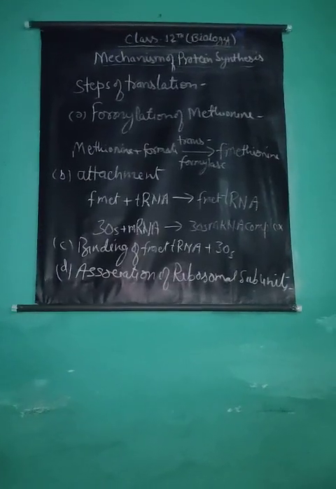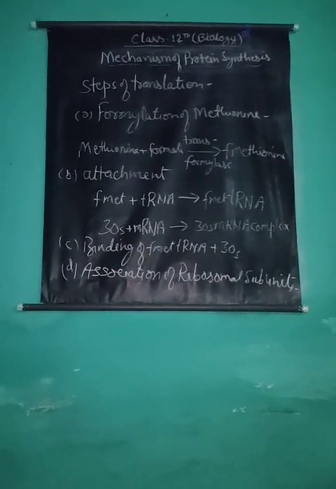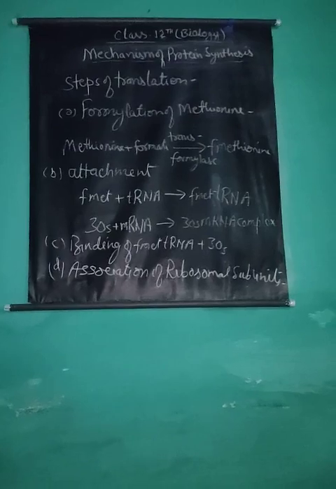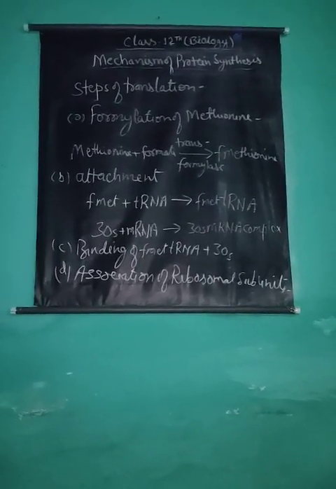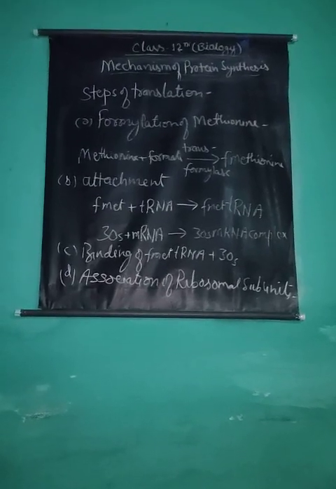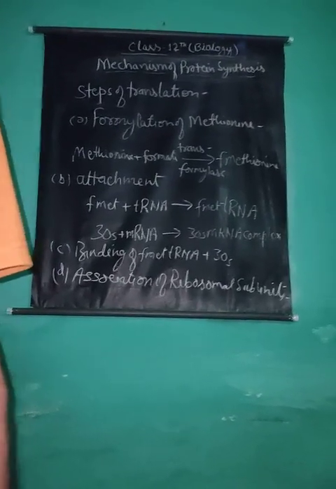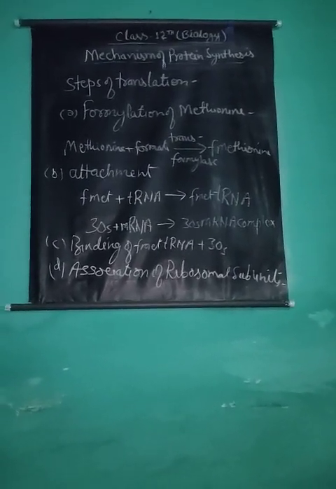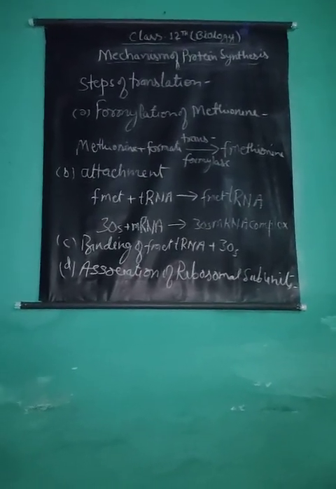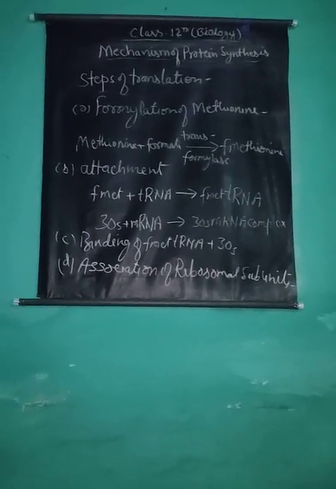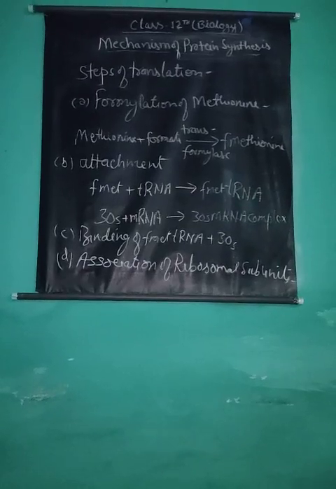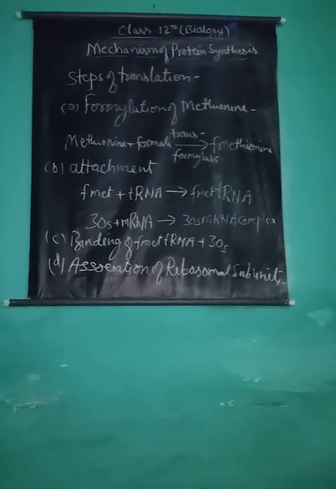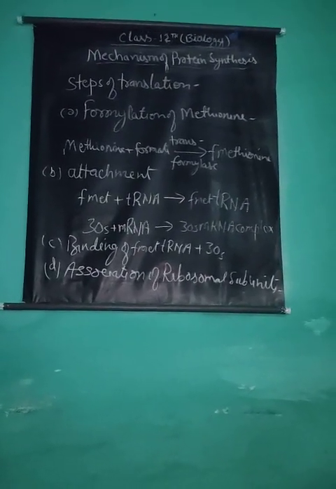In the 70S type, in prokaryotes, there are 50S and 30S subunits, and in eukaryotes, where the 80S type of ribosome is found, they have 60S and 40S subunits. The larger ribosomal subunit 50S in prokaryotes joins the 30S messenger RNA F-met transfer RNA complex to form the complete 70S initiation complex.